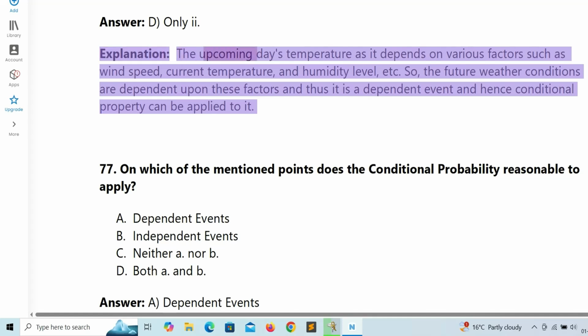Explanation: the upcoming day's temperature depends on various factors such as wind speed, current temperature, and humidity level, etc. So, the future weather conditions are dependent upon these factors, and thus it is a dependent event and hence conditional probability can be applied to it.